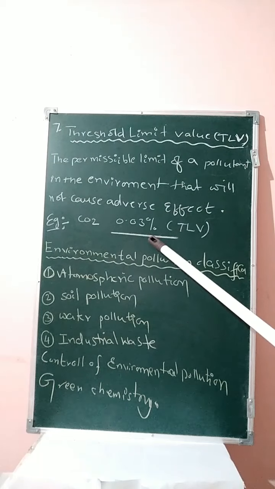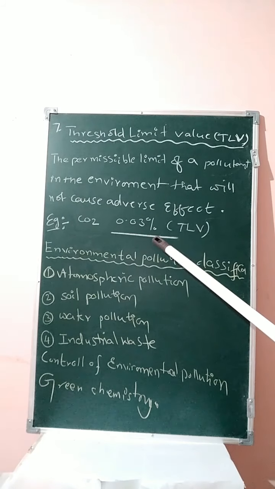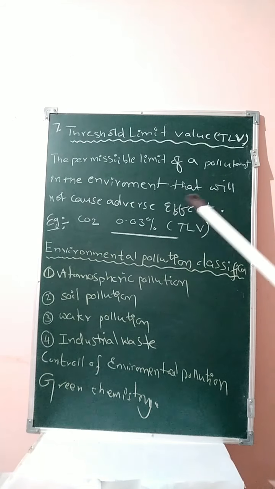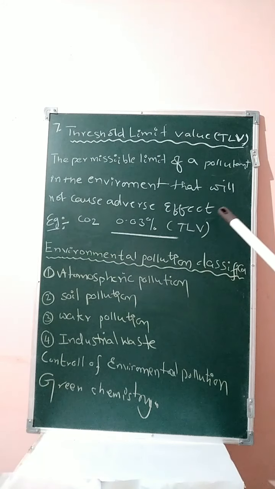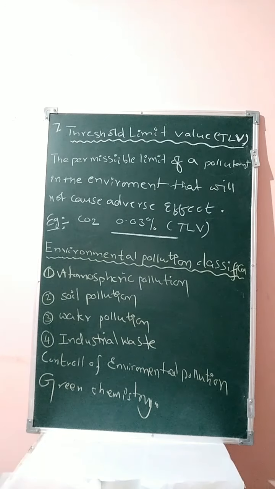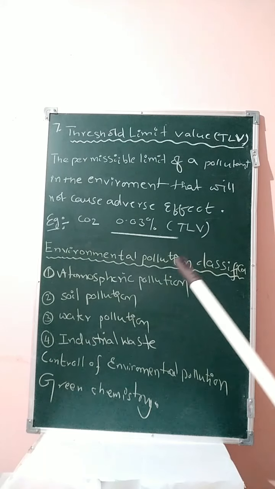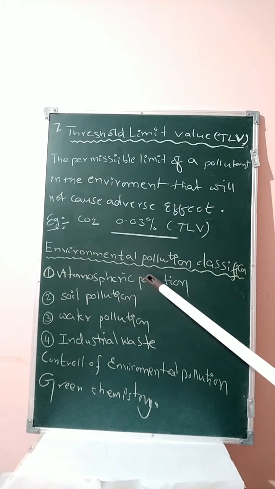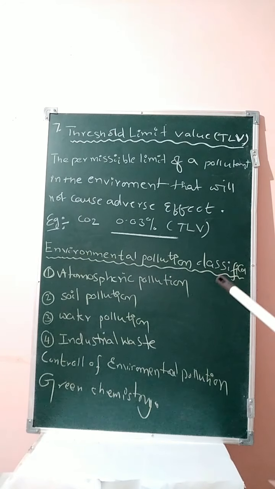Below this percentage, carbon dioxide does not cause adverse effect. Above 0.03%, carbon dioxide causes adverse effect, that is bad effects on the environment. This limit is known as threshold limit value. Next concept, student, environmental pollution classification.